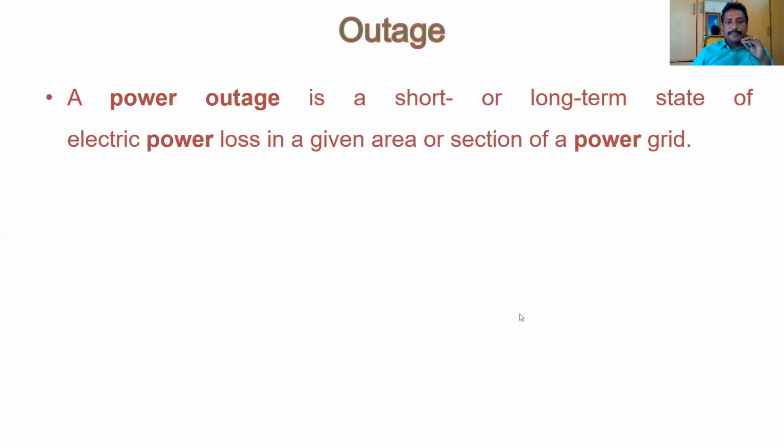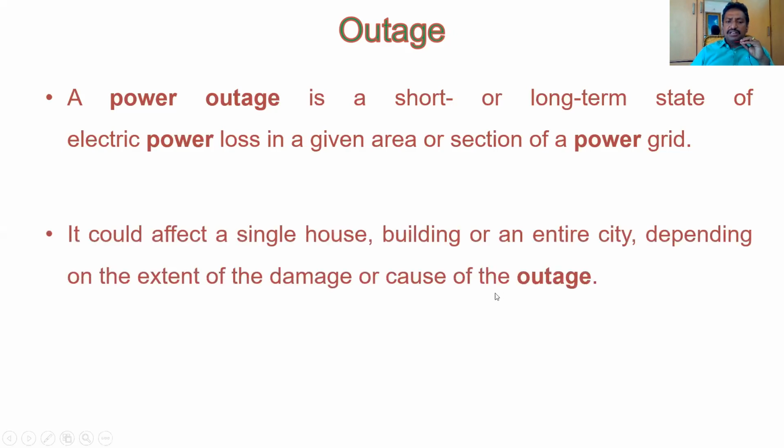Next, outage. Generally, outage means power loss. It may be short or long term. Power loss in a given area or section of the power grid is called an outage. Not only the power grid, this outage may be in a transformer, or in a particular house. It could affect a single house or building or an entire city. It depends on the extent of the damage causing the outage.